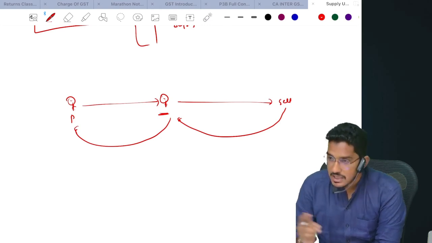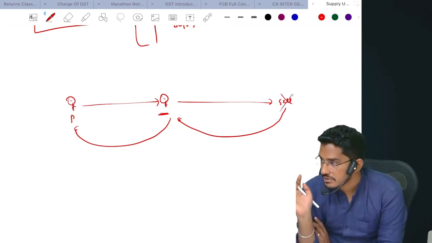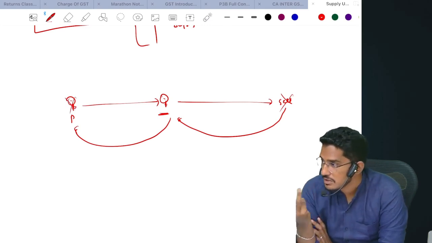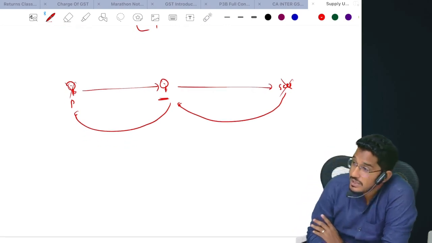In case the customer to whom the agent has sold the goods is not paying the consideration, the agent also will not pay the consideration to the principal. This is a normal agent. But there will be some people called del credere agents.